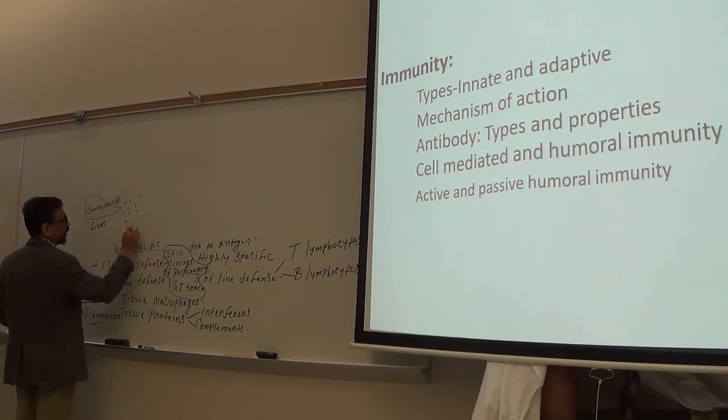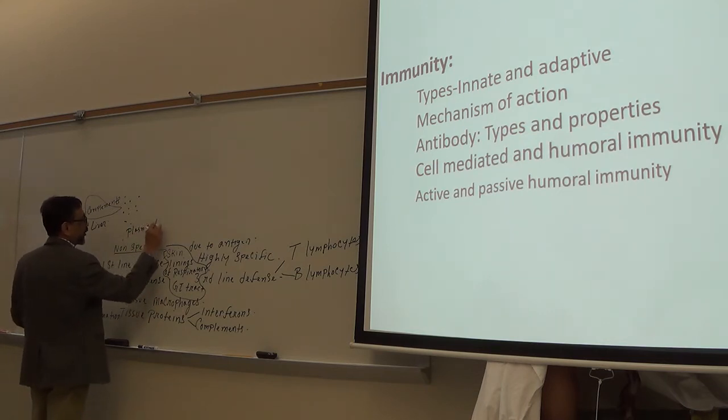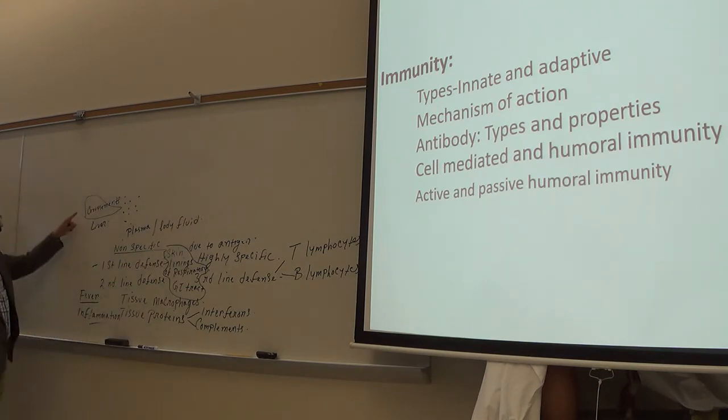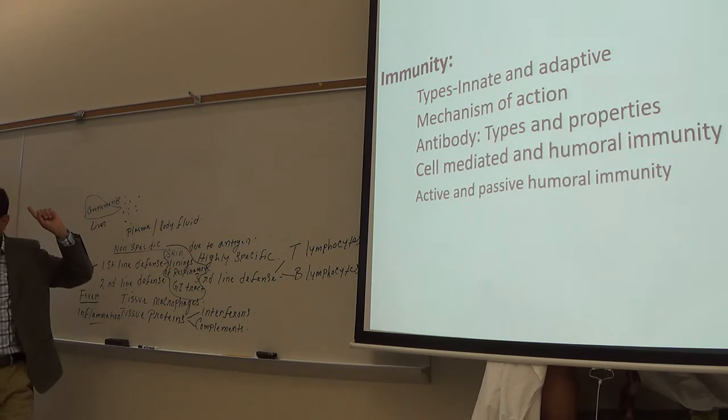So plasma of your blood and in the body fluid. So produced mainly in the liver and released into the plasma and in the body fluid.